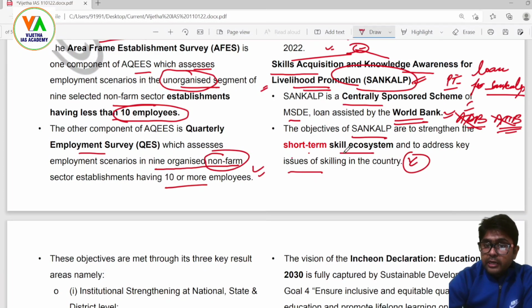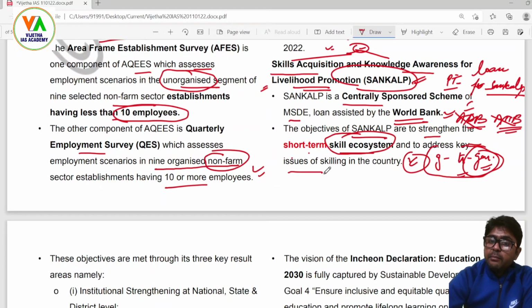Short-term skill ecosystem, because India is blessed that some skills are transferred from generation to generation. So here we are strengthening those skills that are being transferred from one generation to another, so that they can be formalized, polished, and brought or showcased to the world.